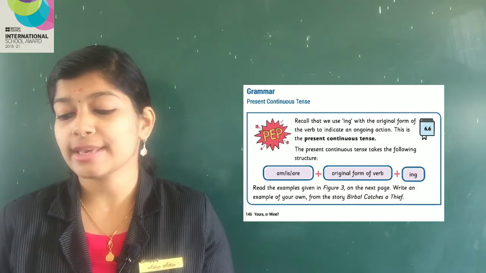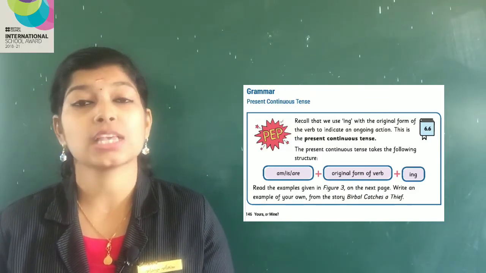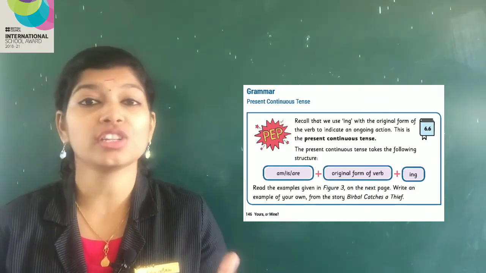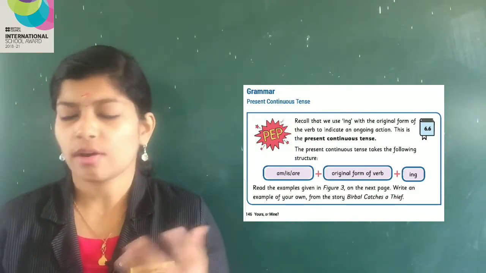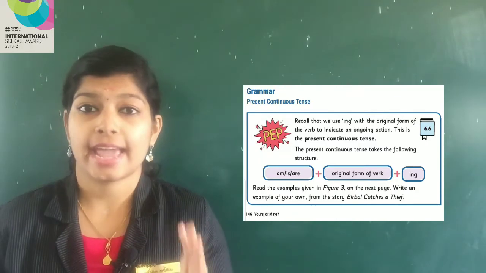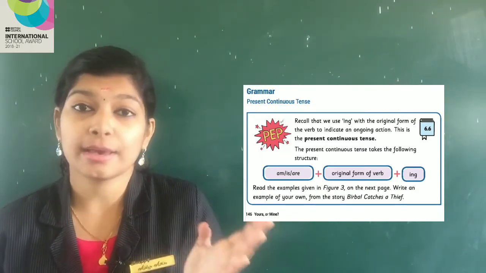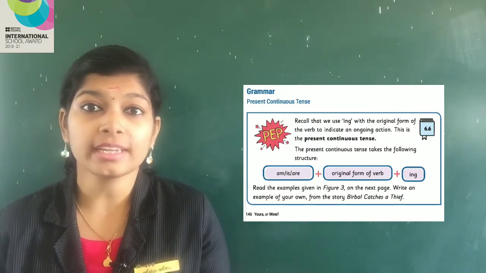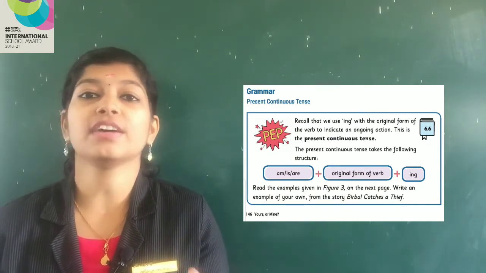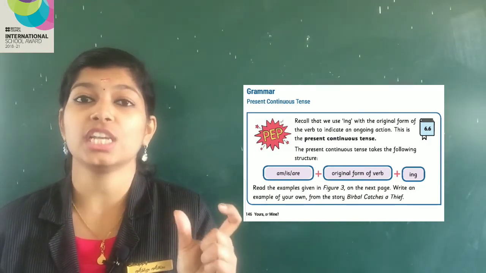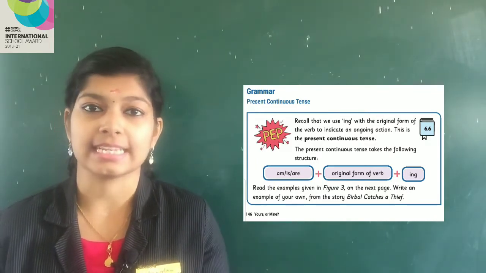The present continuous tense takes the following structure: am, is or are plus original form of the verb, that may be play, sing or anything, plus ing. For example, I am singing, I am playing, I am cooking, I am reading, I am writing. Okay, so whenever you add ing to an action word, it becomes present continuous tense.